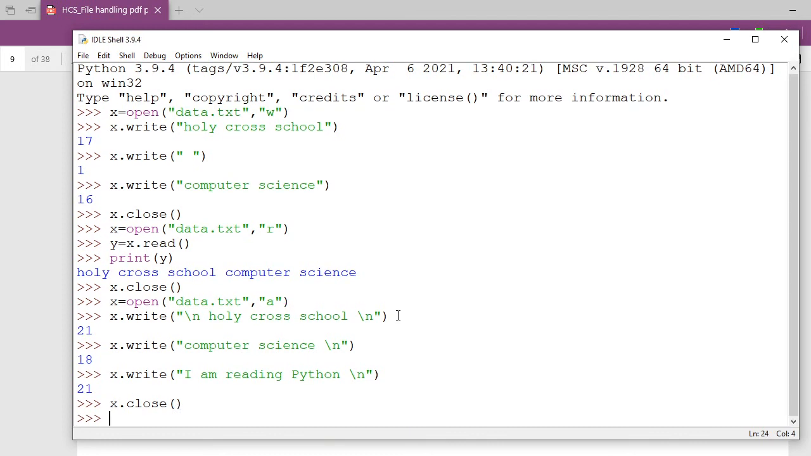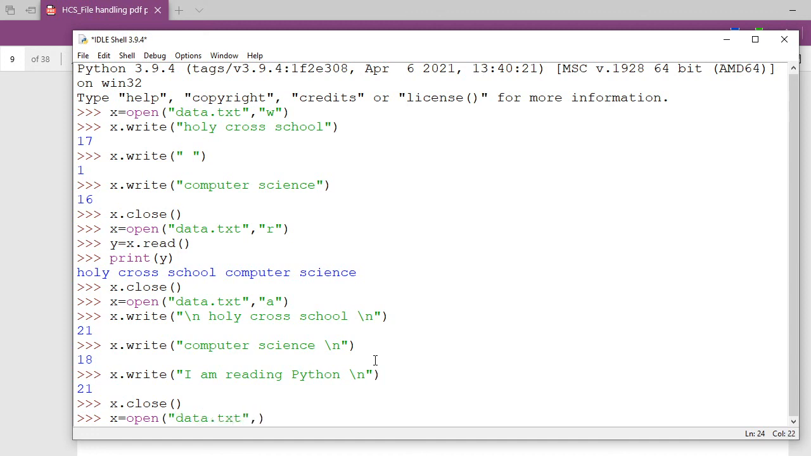Now you see, we have created the file and we have updated the file here. Now again we can go and open it and see. So I'm just making it x equal to, my last line is visible. Yes, sir.